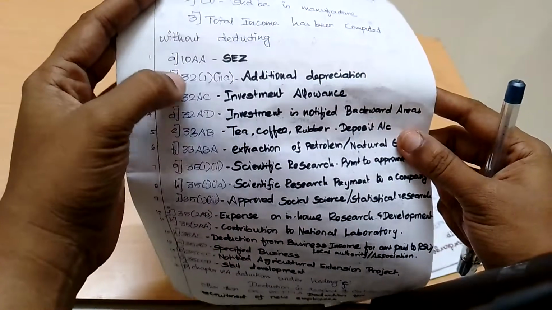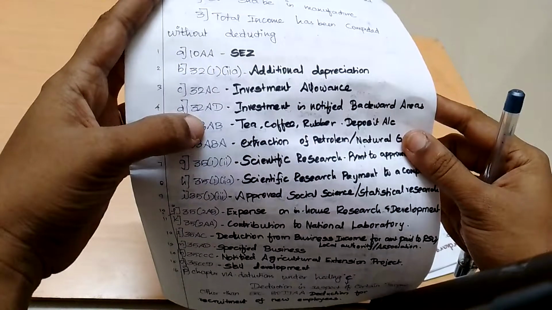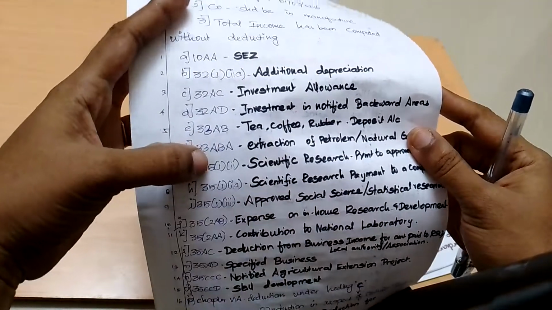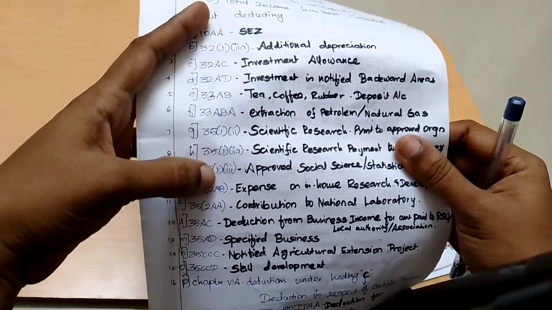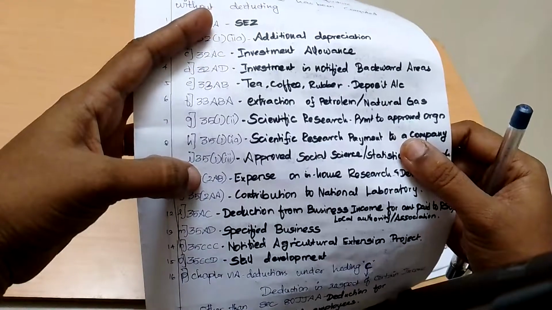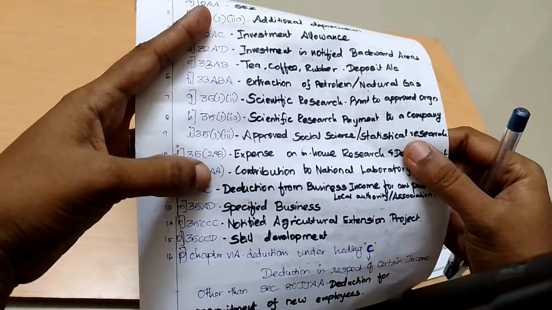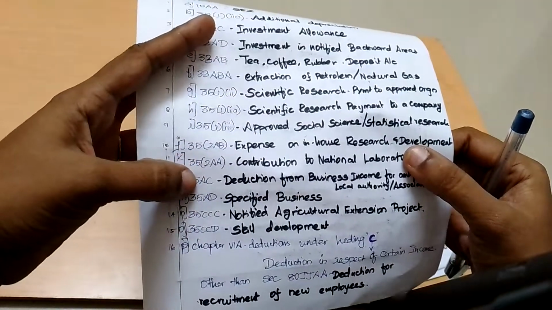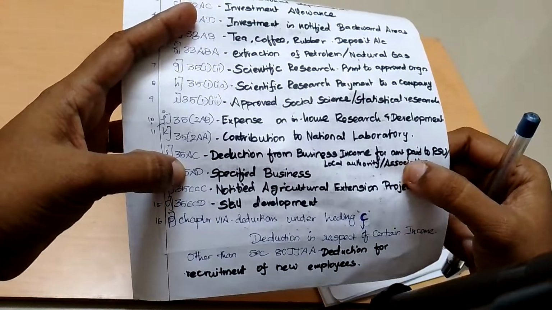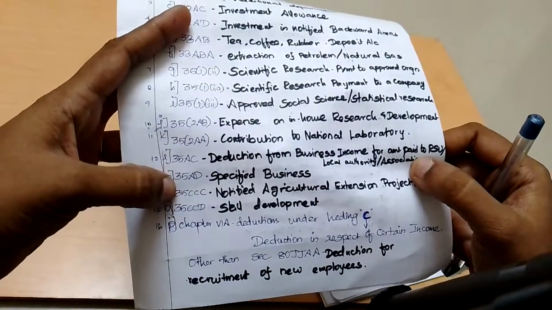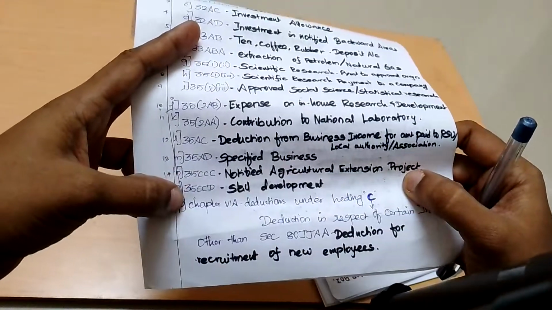10AA, 32(1)(iia) additional depreciation, 32AC investment allowance, 32AD notified backward area, 33AB tea coffee rubber, 33ABA extraction of petroleum natural gas, 35 scientific research, 35(1)(iia) scientific research payment to a company, 35(1)(iii) approved social science or statistical research, 35(2AB) expense on in-house research, 35(2AA) contribution to national laboratory, 35AC deduction from business income for amount paid to public sector unit, 35AD specified business, 35CCC notified agricultural extension project, 35CCD skill development.